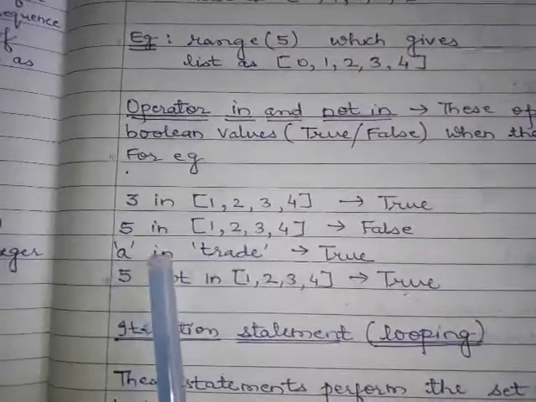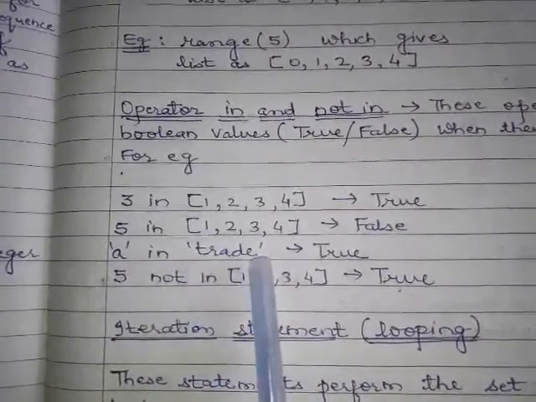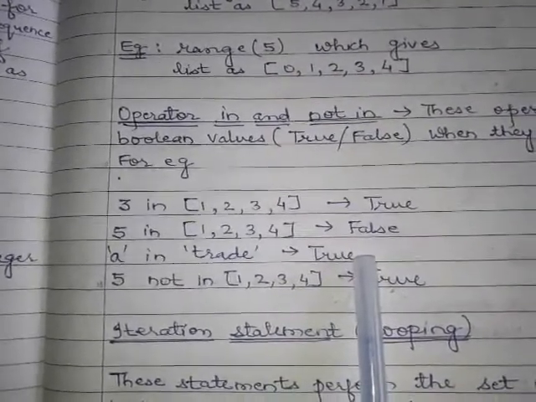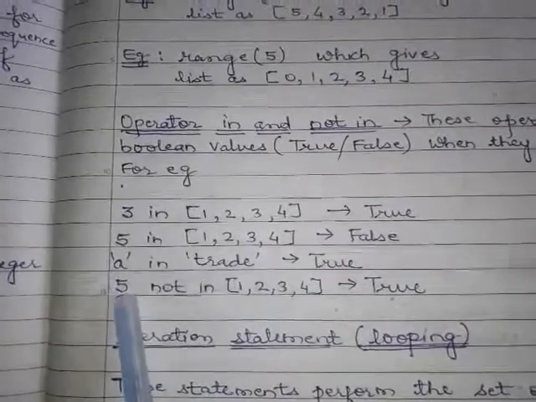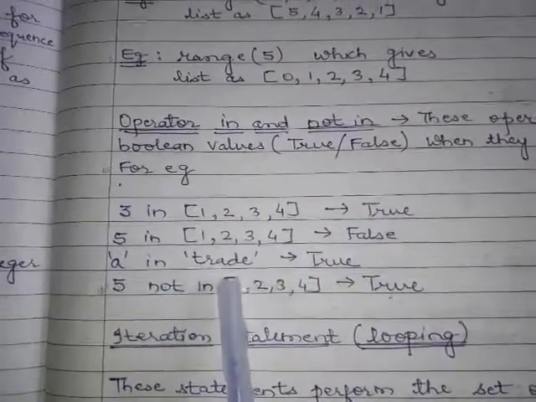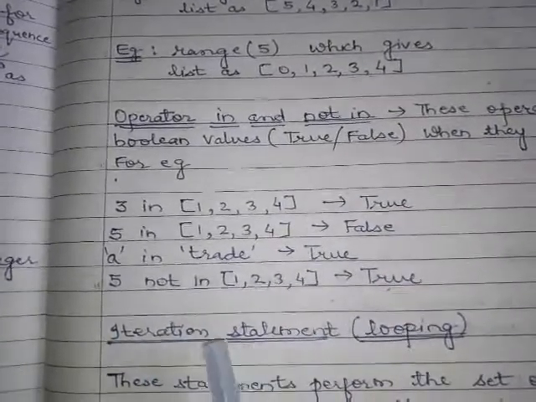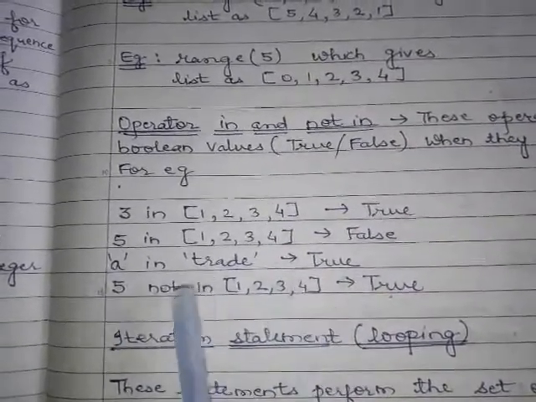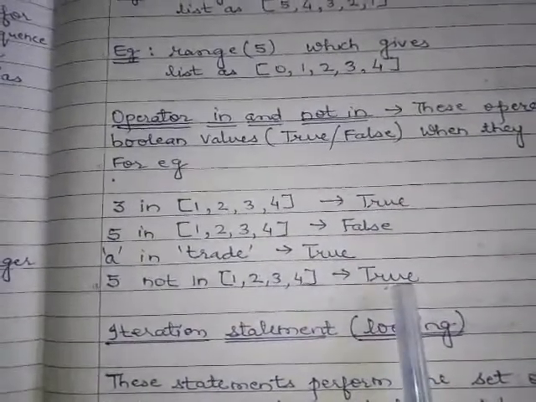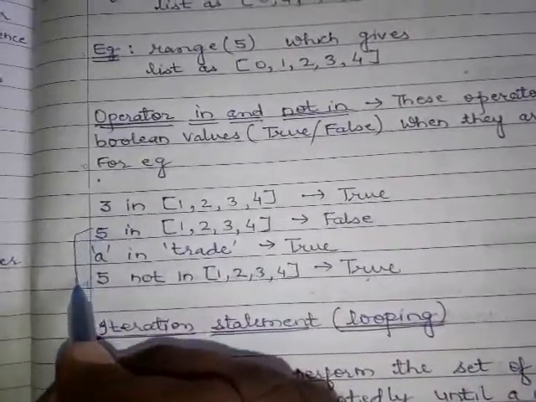Character A in 'trade', it is a string. A is present here, so it will return true. Now 5 not in, I am using not in. Not in means if 5 is not present in this list, then it gives true. 5 is not in the list, so it returns true. These two are examples you can check.